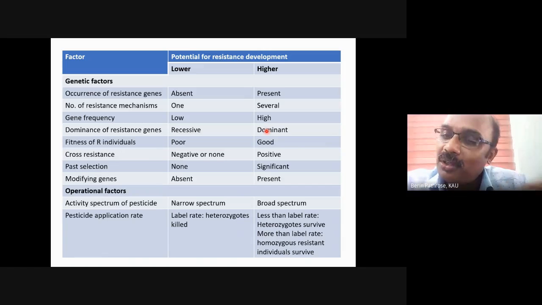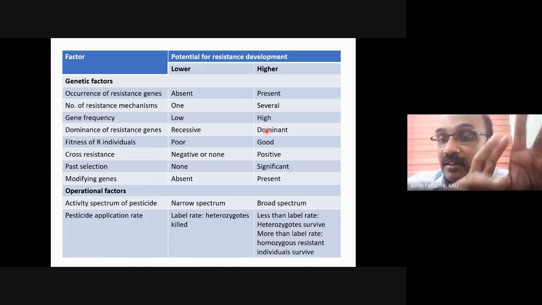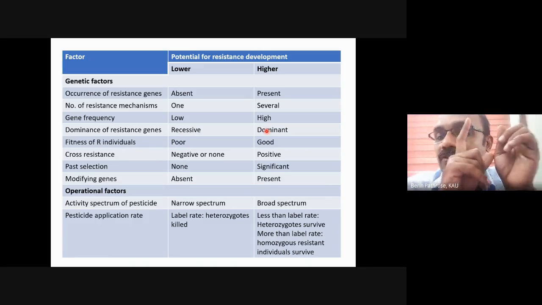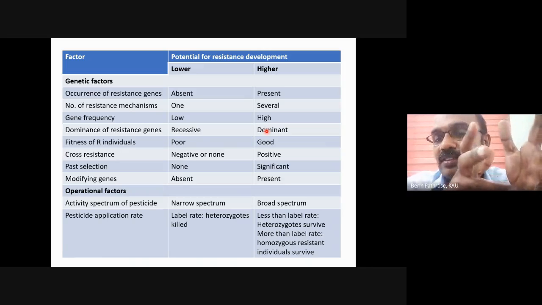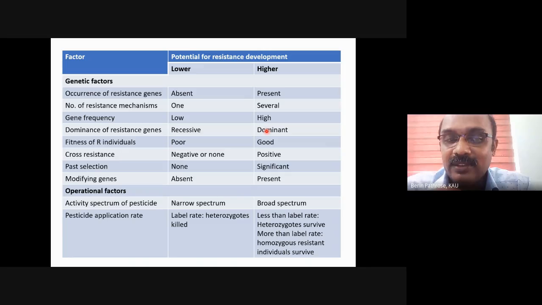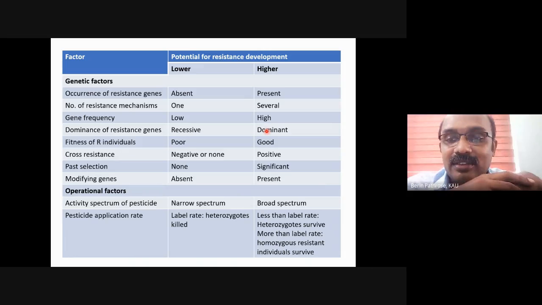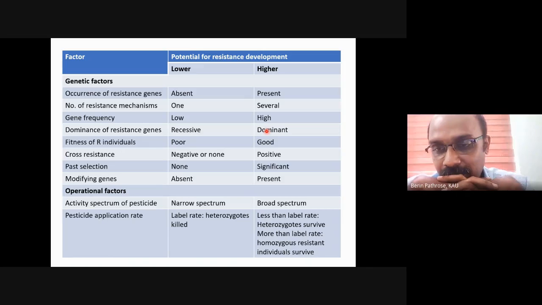If you are introducing a pesticide for the first time, a new group of insecticide with a new mode of action, then the chance of development of resistance is low. But after some time, if the insect is exposed to that pesticide several times, selected for the pesticide several times, the chance of development of resistance will be pretty high.